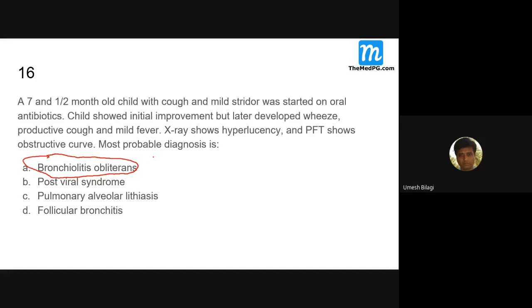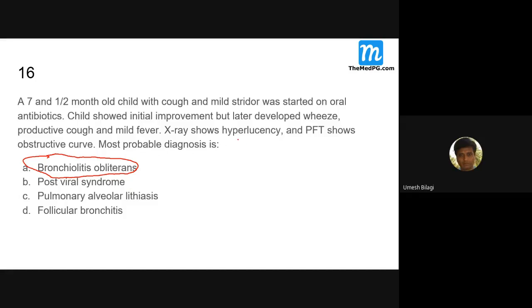It is well known with this classical finding. Here the patient comes with some injury, secondary to some infection or radiation, whatever it is. Due to this injury, there is extensive plugging and granulation tissue formation in the terminal bronchioles, and they get obstructed. Due to this, the proximal part hyperinflates.